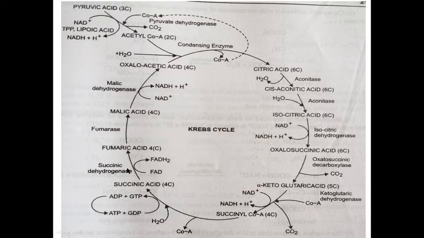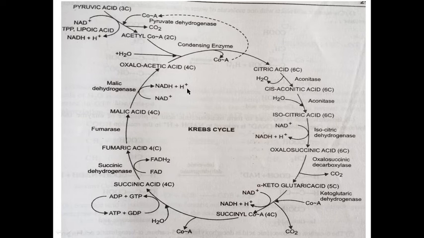Succinic acid, a 4 carbon compound, is converted into fumaric acid. It is also a 4 carbon compound. 1 molecule of FAD is reduced into FADH2 with the help of enzyme succinic dehydrogenase. 1 molecule of FADH2 is equal to 2 ATPs. Fumaric acid is converted into malic acid with the help of enzyme fumarase. And now this malic acid, a 4 carbon compound, is converted into oxaloacetic acid with the help of enzyme malic dehydrogenase.